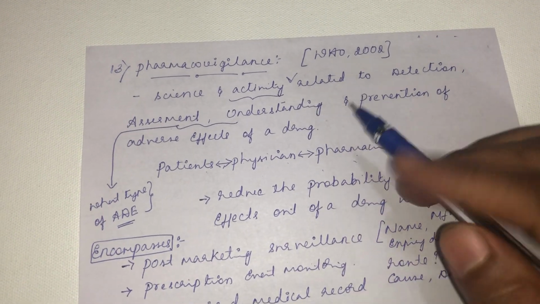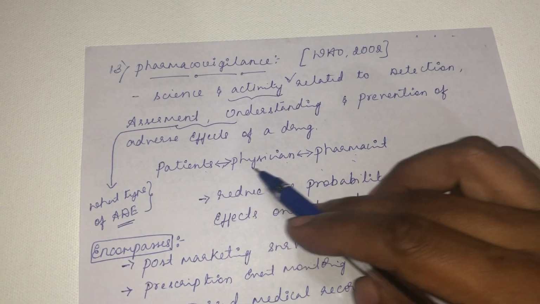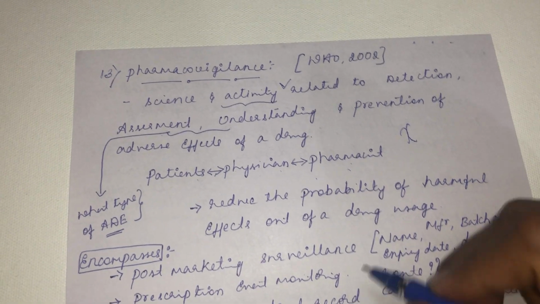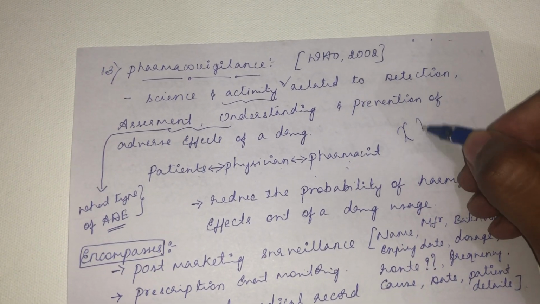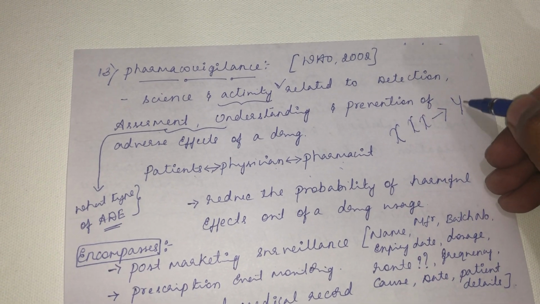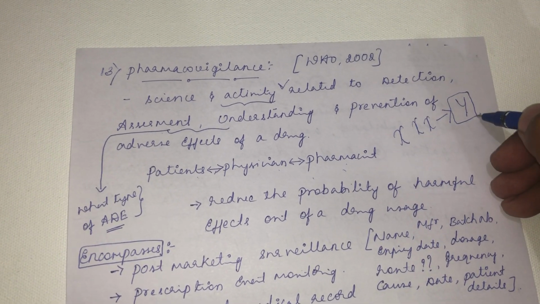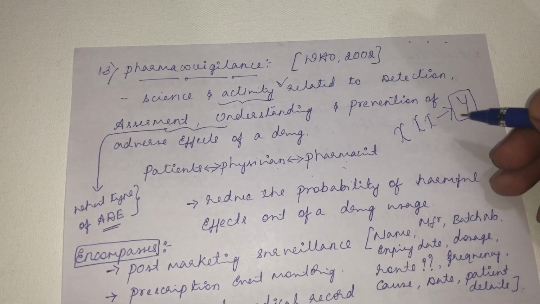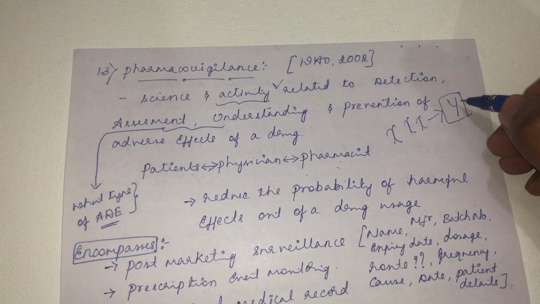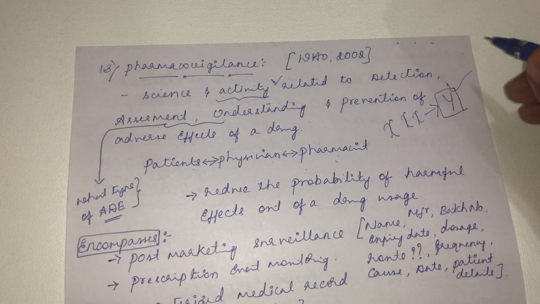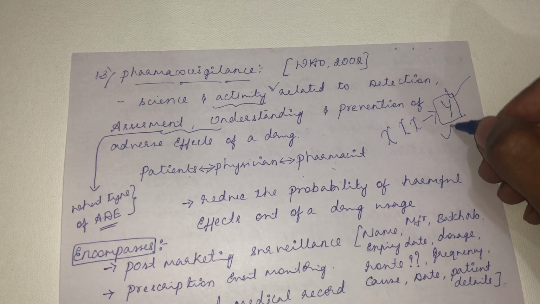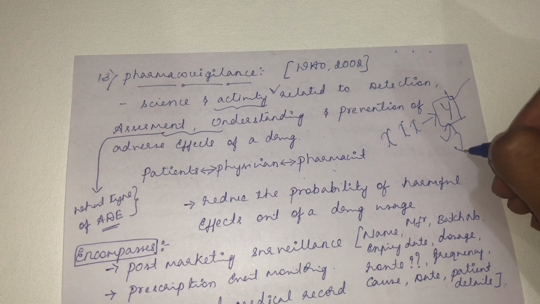So the pharmacovigilance person will collect the data from these three persons. For example, a physician has prescribed an X drug, the pharmacist has given the X drug, and the patient has taken the X drug and suffered from some Y adverse effect which was not mentioned earlier. During the drug discovery and development phase, and during the clinical pharmacology study also, they did not find this Y adverse effect, but the patient suddenly has got this Y adverse effect, and so they have reported this Y adverse effect to the pharmaceutical company.